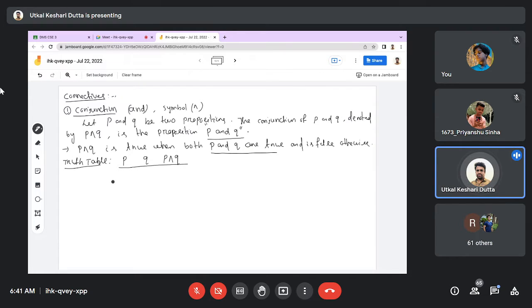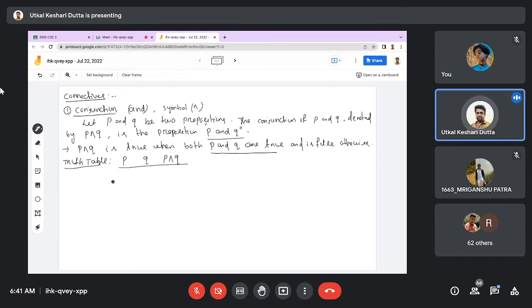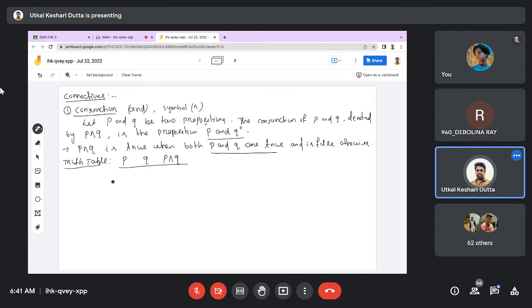See, P may be true or false, Q may be true or false, as it is a proposition. So each has 2 possibilities. How many possibilities for P and Q overall? So 4. Yeah, it will be 4, because both may be true, both may be false, or either one true, either one false.